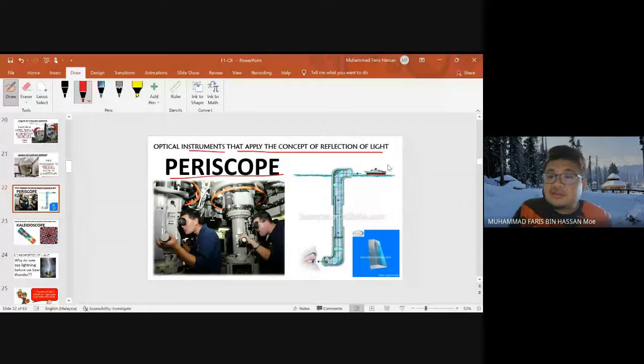So as you can see here, this is an image. This is the object, the ship. So the image of the ship will go through the mirror here. So it will reflect. This is around 45 degrees. So it will reflect to the next mirror, and then it will reflect back to our eyes, where our eyes are in a submarine. So we can see the ship on the surface of the water by using this kind of periscope.